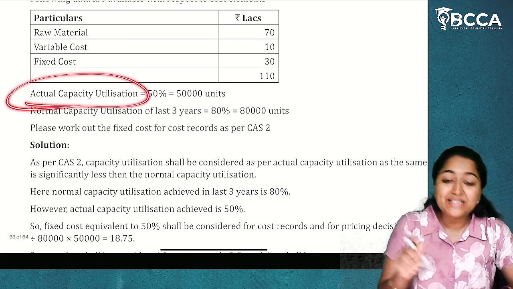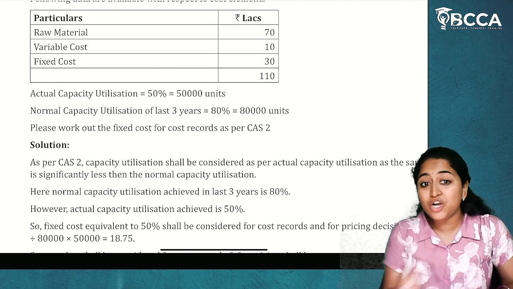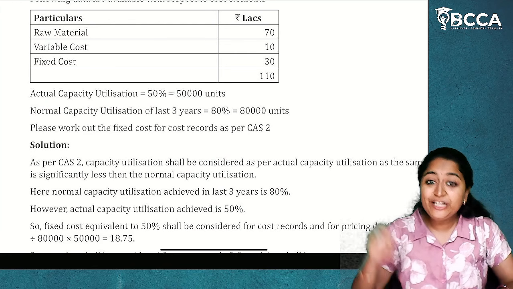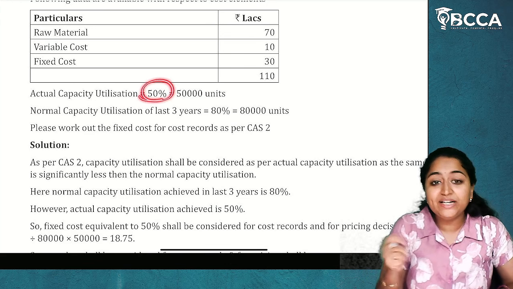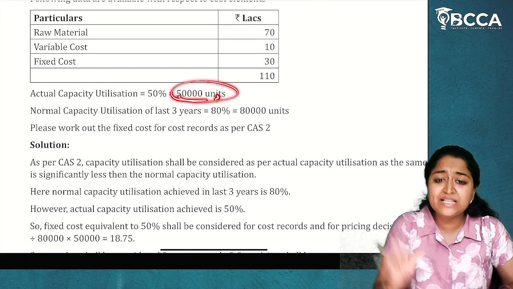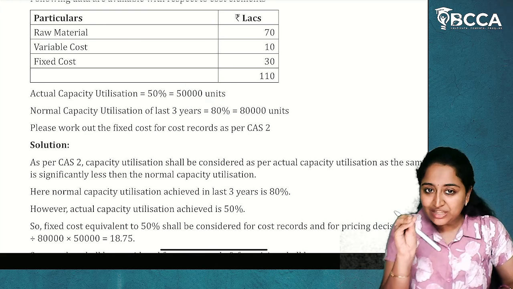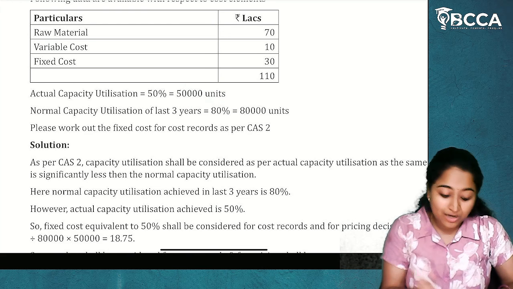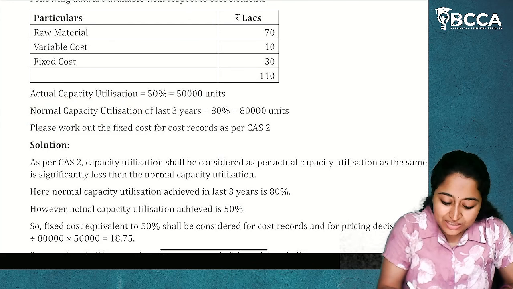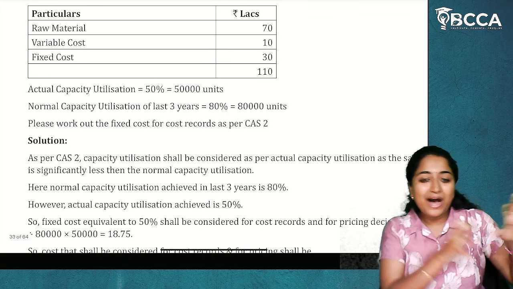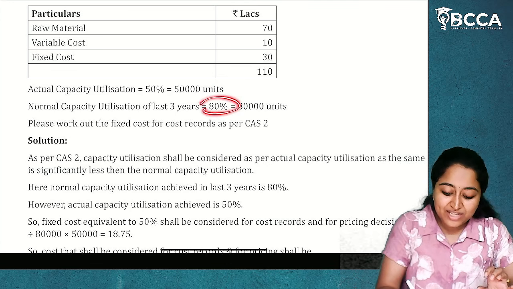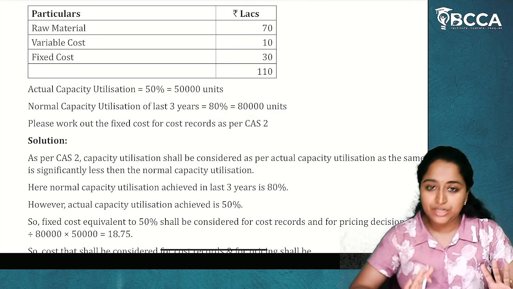Next, actual capacity utilization they have given. What is actual capacity utilization? Actual capacity divided by installed capacity into 100. By doing that, the percentage they derived is 50%, which is 50,000 units. So 50,000 units is the actual capacity utilization. Now, they have also given us normal capacity utilization. What is the normal capacity over 3 years? 80%. They have taken the actual capacity of the past 3 years and averaged it, and that average is about 80%, which is 80,000 units. Okay.